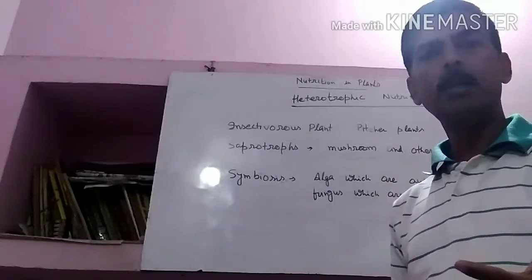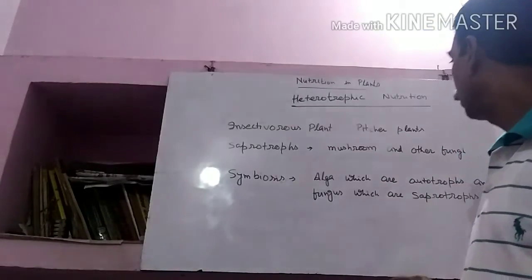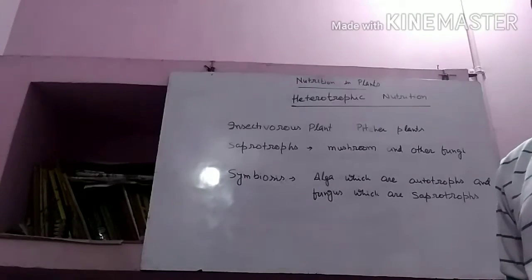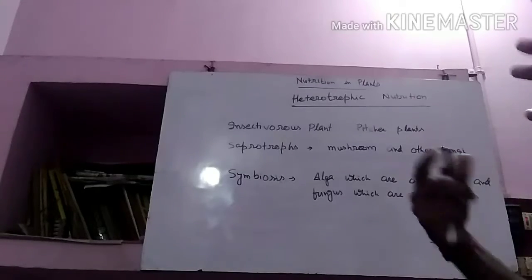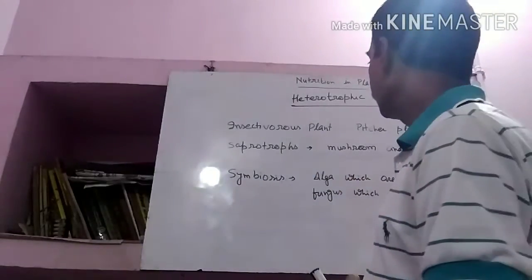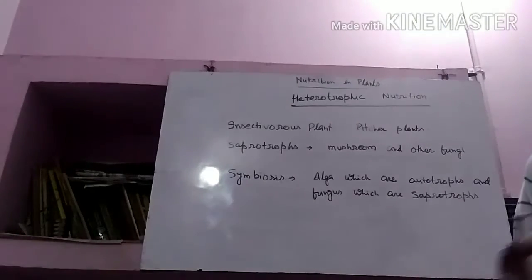Okay, either this is an animal or a plant, or the trunk of a tree. The mushroom and the fungi release digestive juices on them, and those digestive juices decompose the body of the animal as well as the plants. Finally the body of the animal, the trunk of the plant or any part of the plant which is dead, is converted into soil matter and liquid form, and then they absorb the nutrients from the liquid.